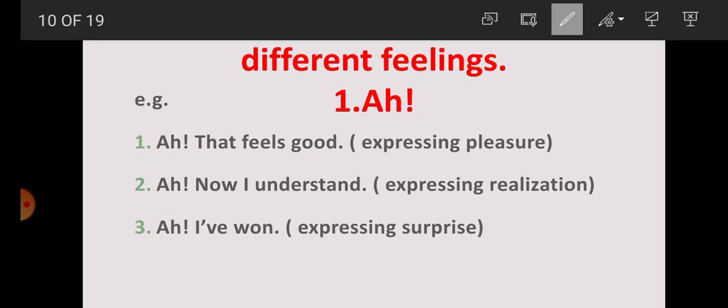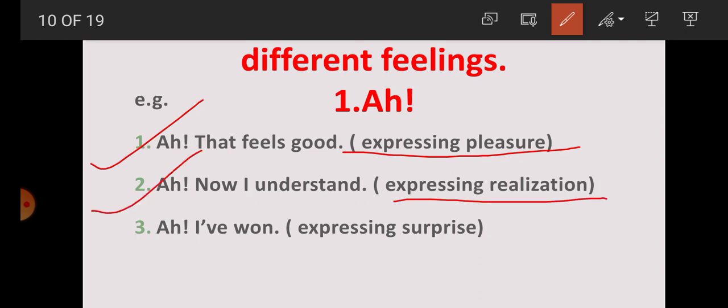For example, ah. In the first sentence, students, "Ah, that feels good." Here, ah expresses pleasure. Second example, "Ah, now I understood." Here, ah expresses realization. Number three, "Ah, I have won." So here, ah expresses surprise. So here, students, with the three examples we have got that some interjections express different feelings.